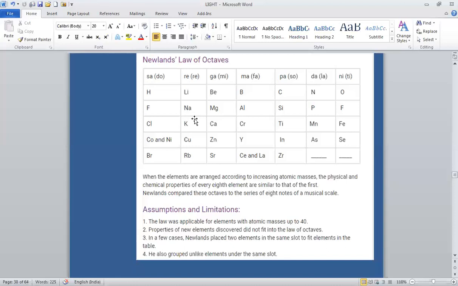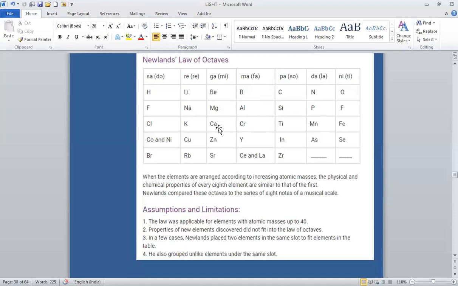This was true for beryllium, magnesium, and calcium, and for boron and aluminium also. But the limitation of the octave was that it worked well with lighter elements up to calcium only.